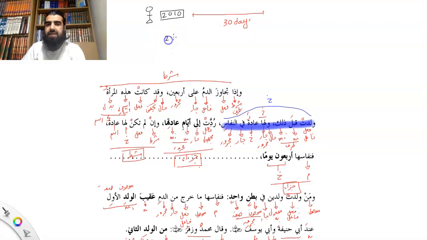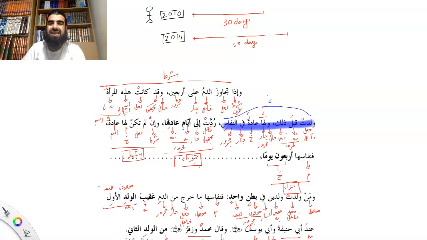And let's say a few years after that, 2014, she experiences bleeding again, but this time the bleeding is 50 days. So 50 days of bleeding now. So 20 days extra. And it's gone beyond 40 days. So the rule basically is similar to hayd.